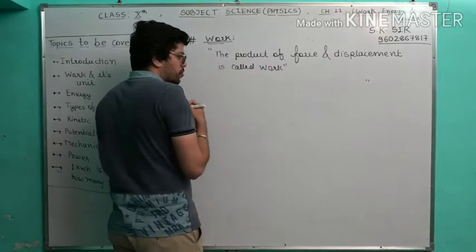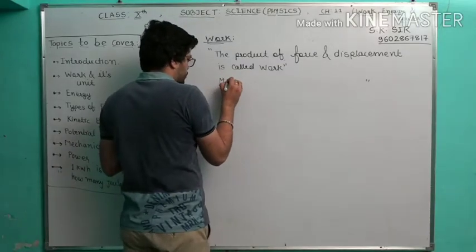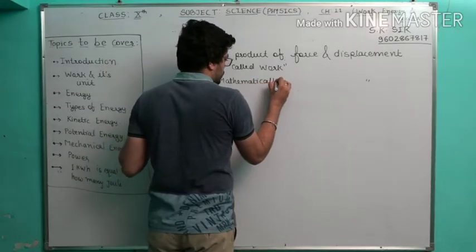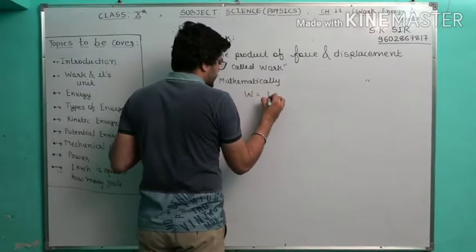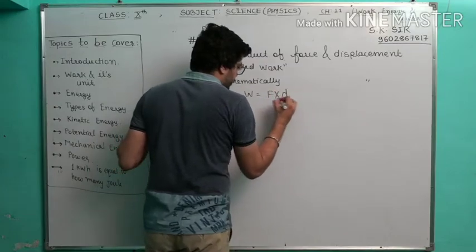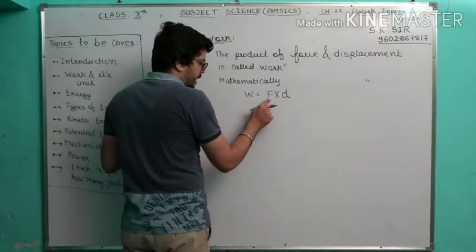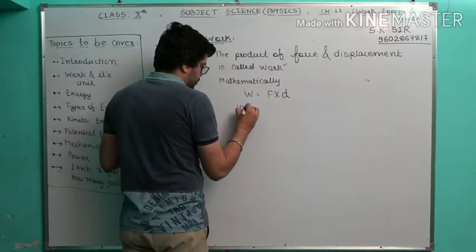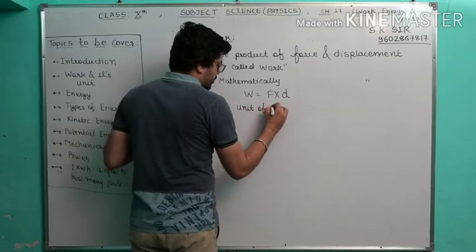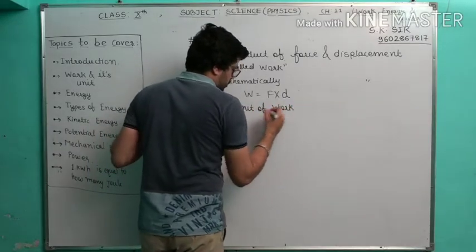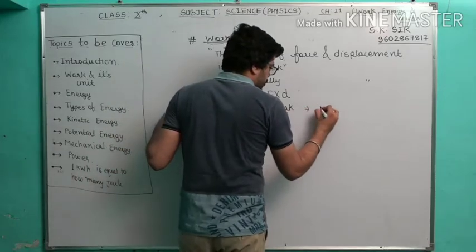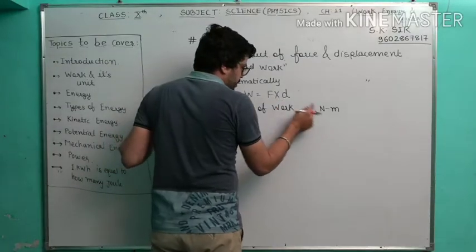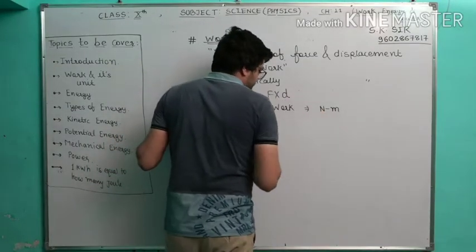You can write down notes also. And mathematically, work done is equal to force into displacement. W is work, F is force, D is displacement. And the unit of work is Newton into meter. The unit of force is Newton, the unit of displacement is meter.